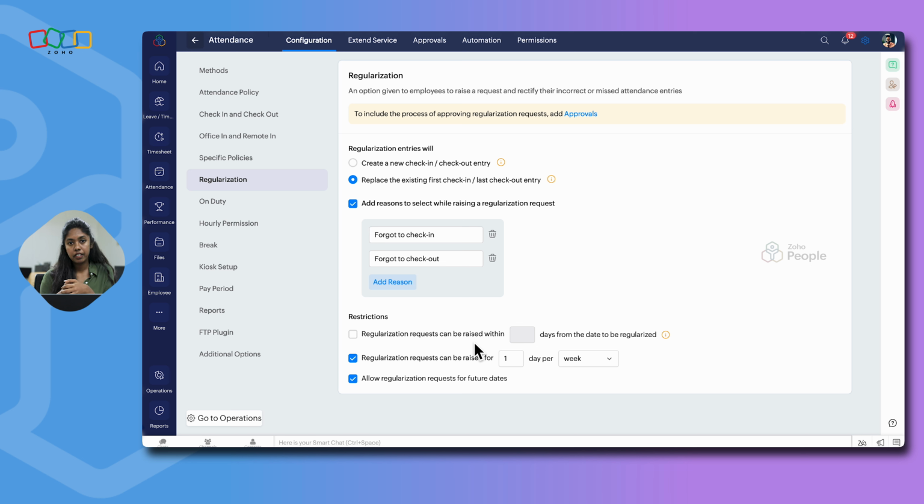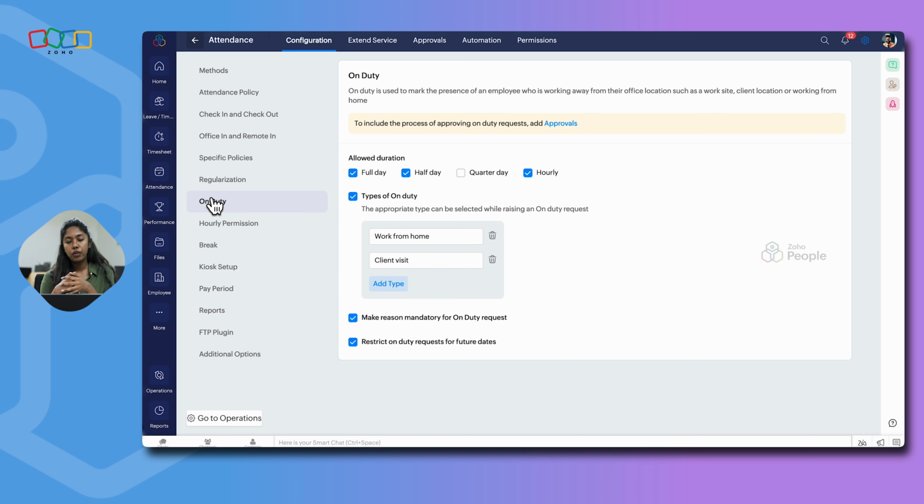And the last one is, can an employee submit regularization requests for a future date? These are all the restrictions that you can add. You can also set up an approval process here so that whenever an employee submits a regularization request, it will follow an approval process. Only when the request is approved, the new entries will be updated in the system.